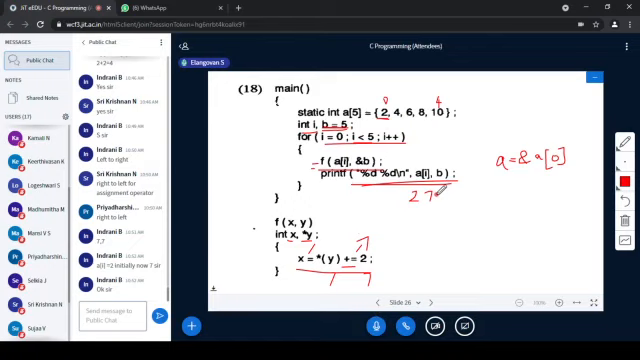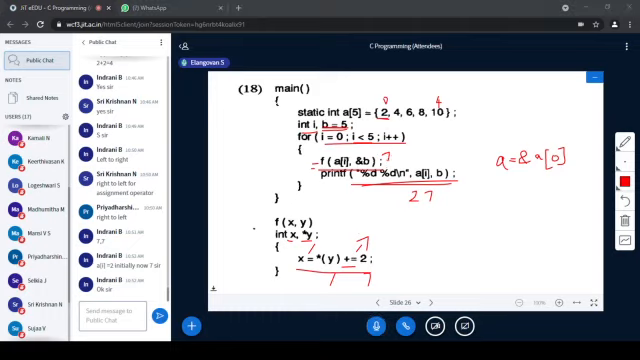Then what will happen in the next iteration? I is 0 finished. When I becomes 1, A of 1 is 4. And what is the value of address of B? The same address. But what is the value of B now? It is 7. So it is coming here. Again 2 is added to the B.